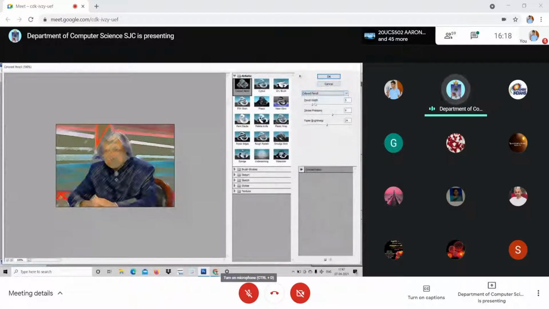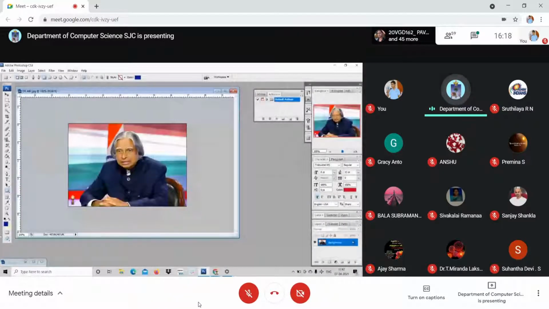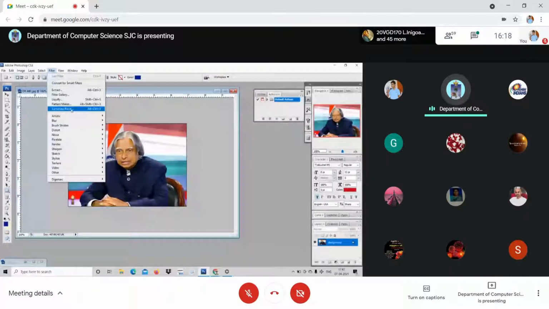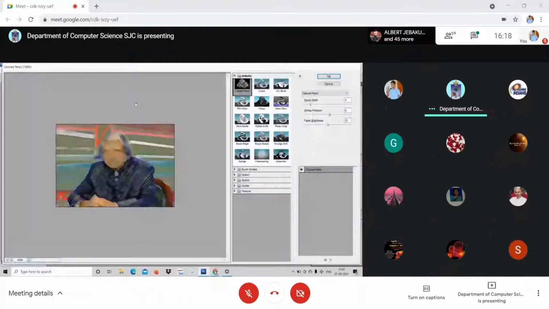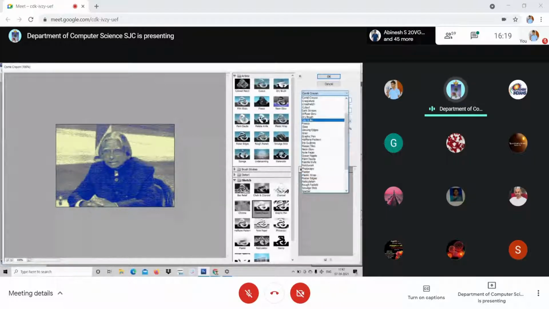Please adjust the brush size. Once again, I shall show it to you. Go to filter, artistic, and I choose colored pencil. I click over here. You can adjust one of these, for example, dark strokes, as if you have painted it.